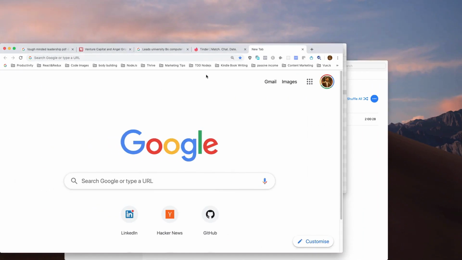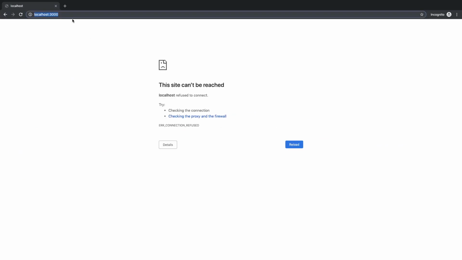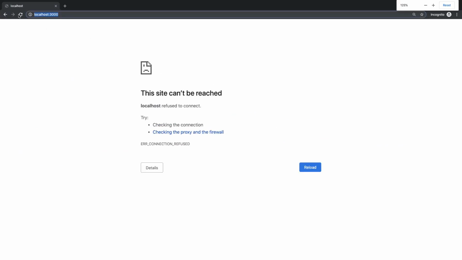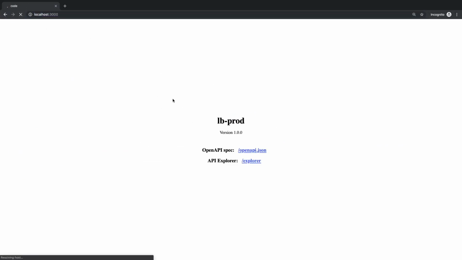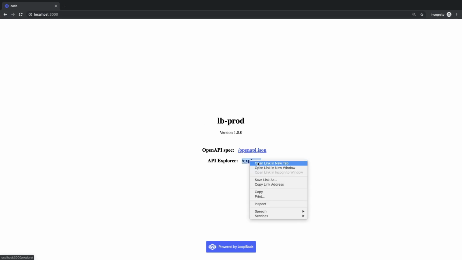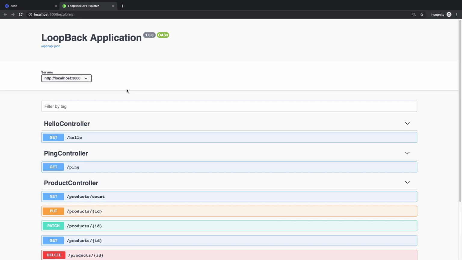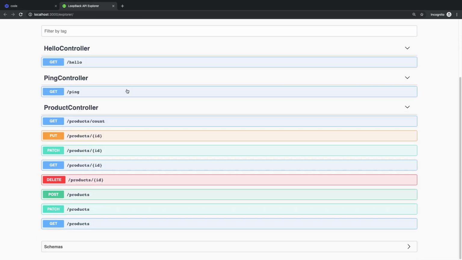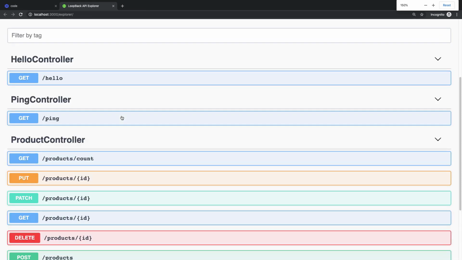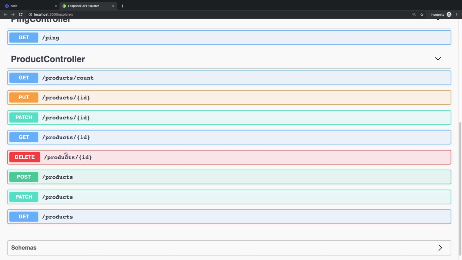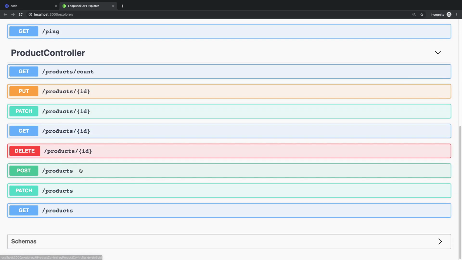The application is running. I have to go to localhost:3000. I need to show you the API Explorer. And you can see that we have the REST endpoints for our product controller. First of all, I would like to create a new product.